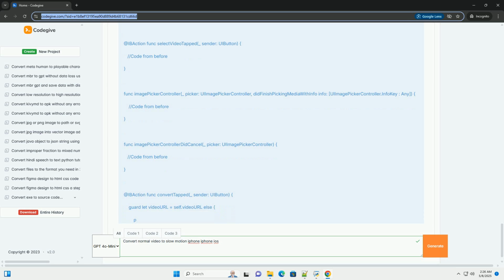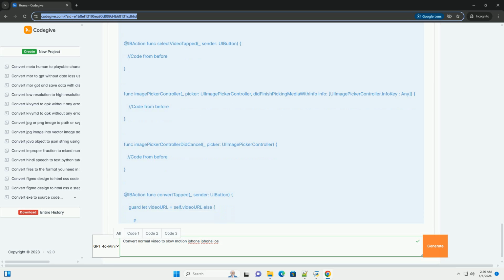2. Asynchronous processing. The entire conversion process is performed on a background queue using DispatchQueue.global with QoS userInitiated, .async. This prevents the UI from blocking. The completion handler is called on the main queue using DispatchQueue.main.async to update the UI. 3. AVAsset. Creates an AVAsset from the input video URL. 4. Timescale reduction factor. This variable determines the slow motion factor. 0.5 means half speed, 2x slower. You can adjust this value to control the level of slow motion.